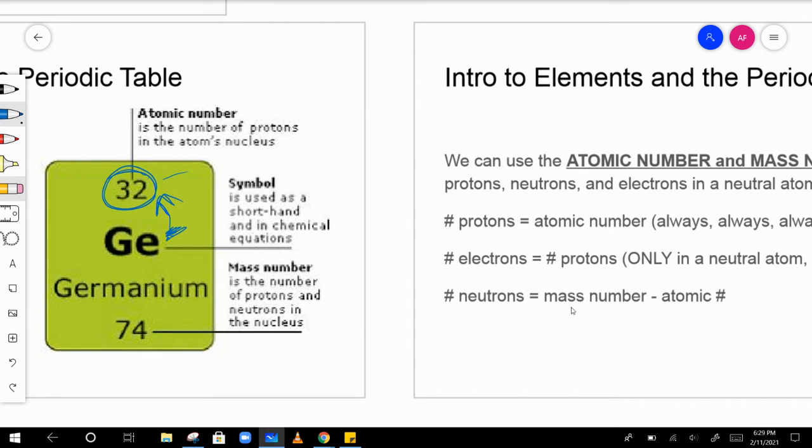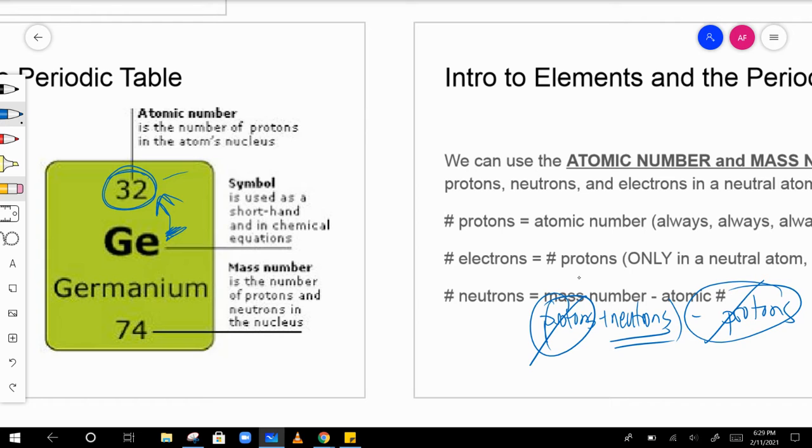And then finally the neutrons. Neutrons is simply the mass number minus the atomic number. The mass number is protons plus neutrons, and the atomic number is simply the protons. So if you subtract protons from the mass number, you get the number of neutrons. That's why mass number minus atomic number gives you the number of neutrons.